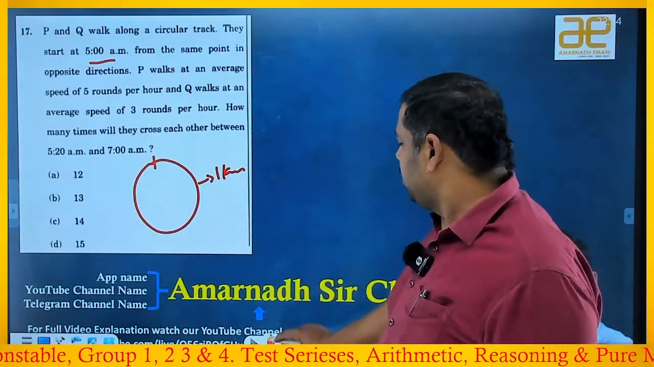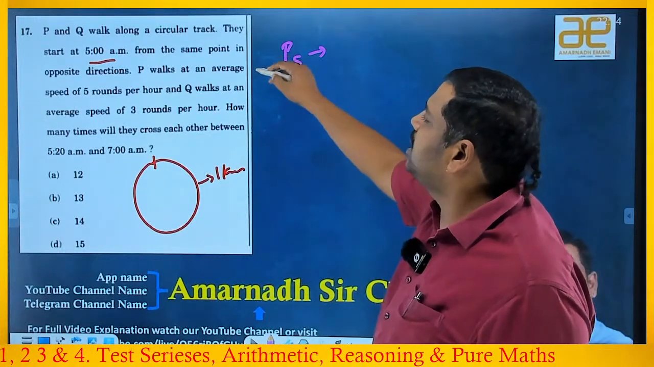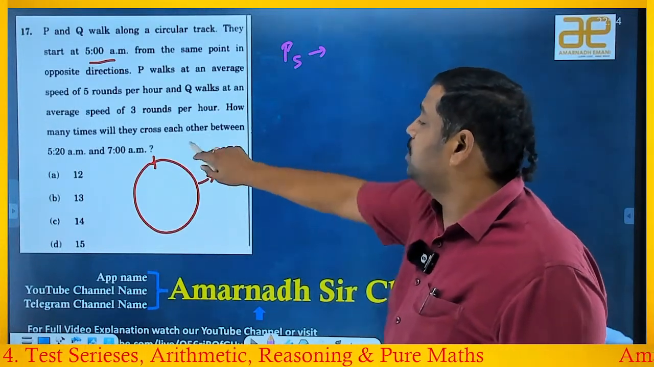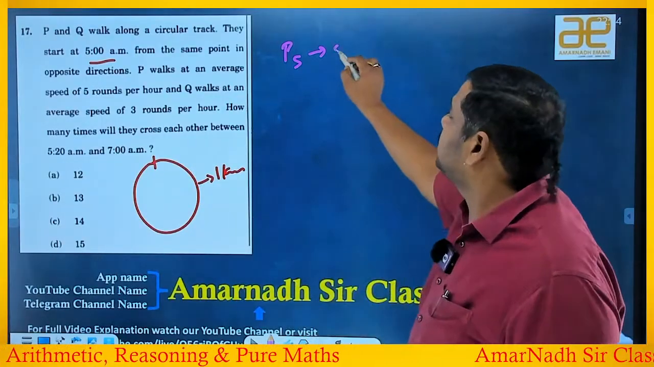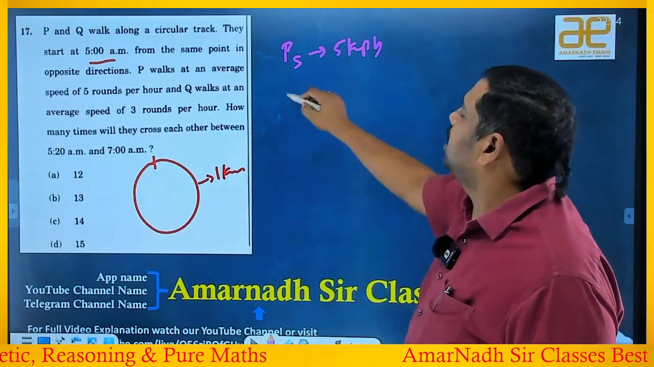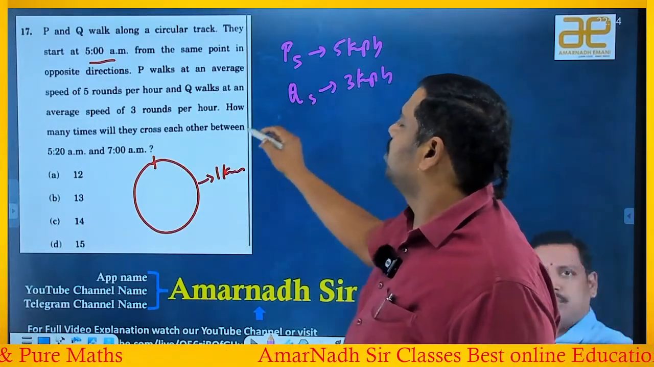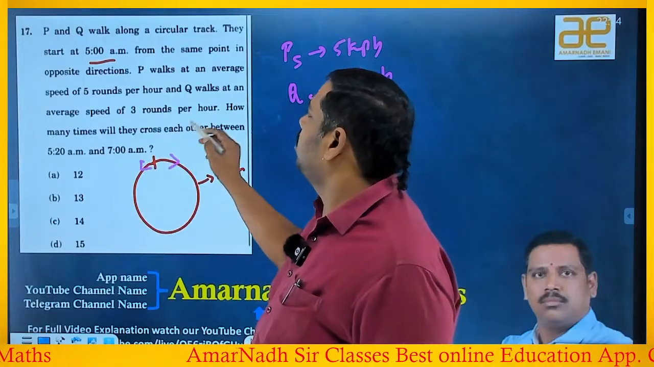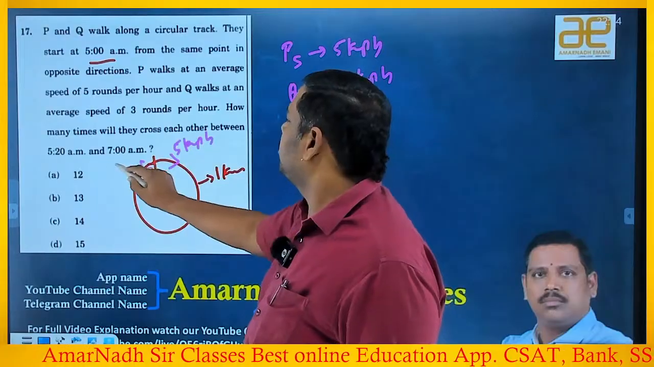Then the speed of P will become 5 rounds in an hour, right? So 5 rounds means each round is 1 kilometer, 5 rounds means 5 kilometers in 1 hour. So his speed is 5 kilometers per hour. And Q's speed is 3 rounds in an hour, so 3 kilometers per hour. Both are moving in opposite directions, right? So 5 kmph and 3 kmph.